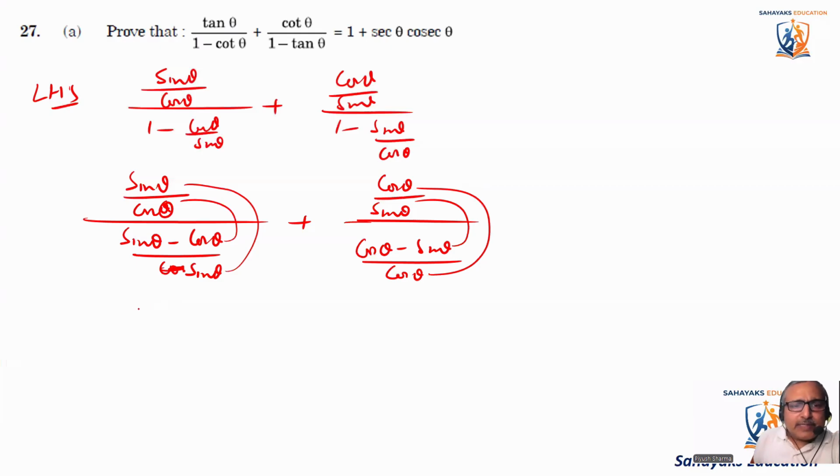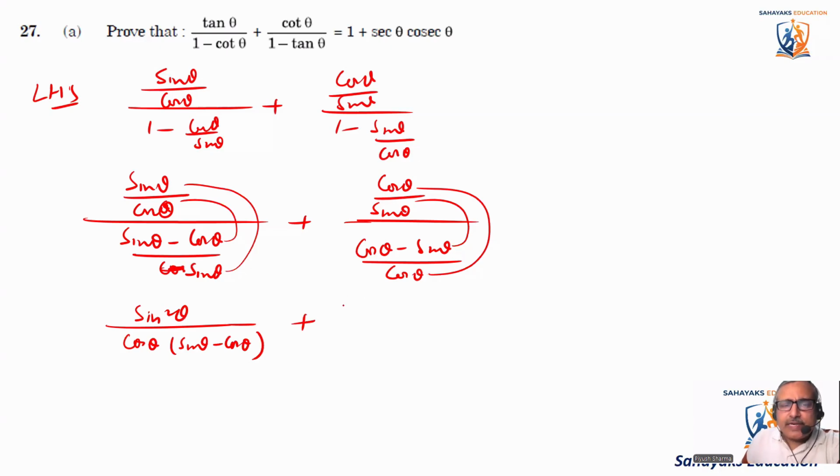So it becomes sine square theta divided by cos theta into sine theta minus cos theta. Okay, first I'll take it plus. So it becomes cos square theta divided by sine theta into cos theta minus sine theta. Now see, here is sine theta minus cos theta, here is cos theta minus sine theta. So let's take the sign outside, and change the sign here.